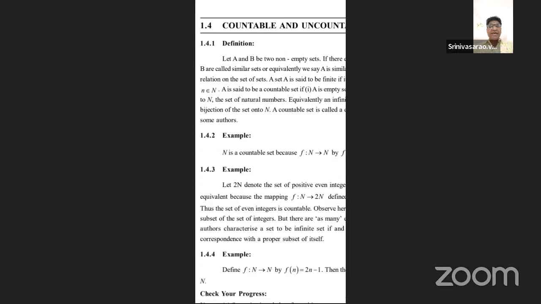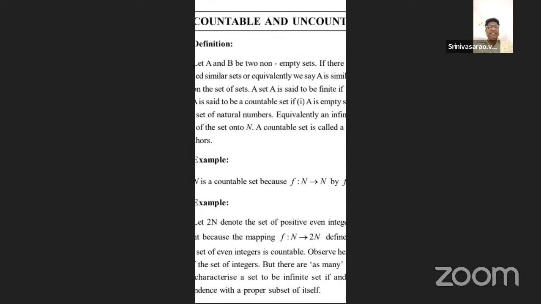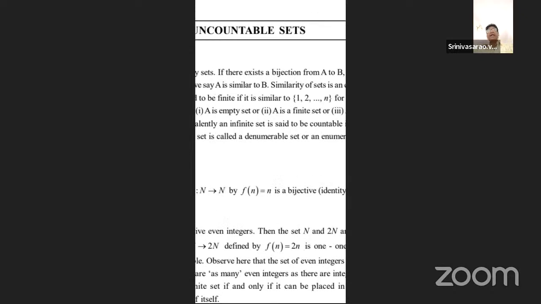Now here A and B are any two non-empty sets. If there exists a connecting relation between the sets, then the relation is a bijective relation. Now, what is a bijective relation?